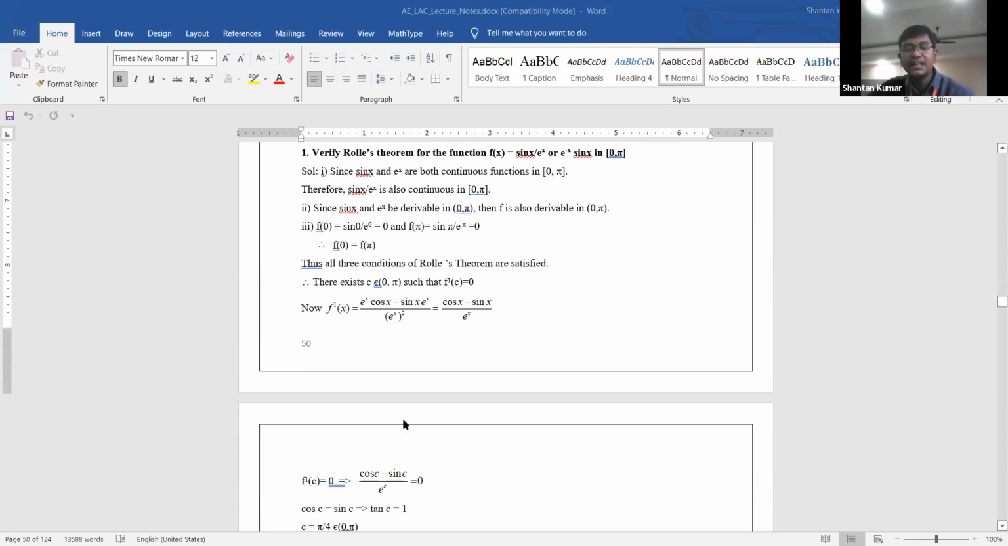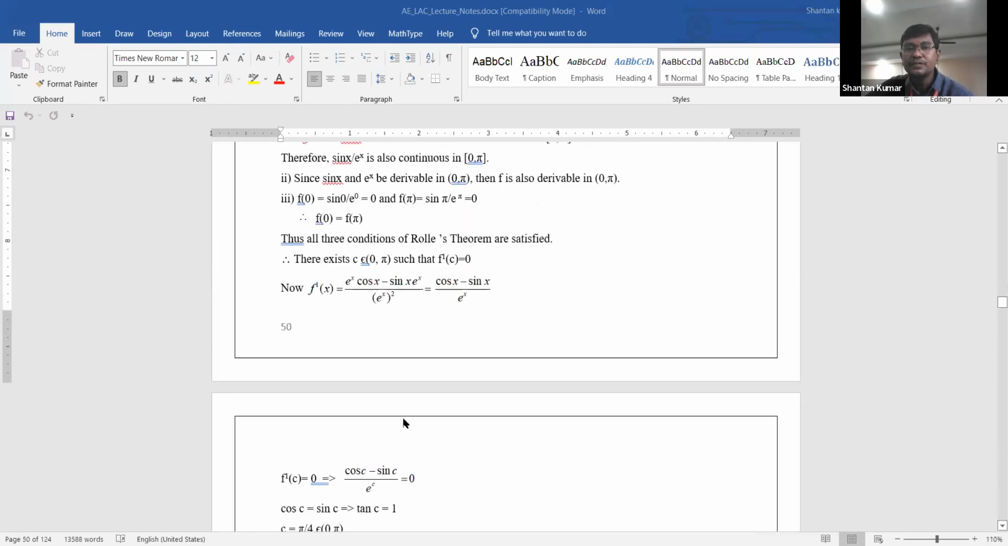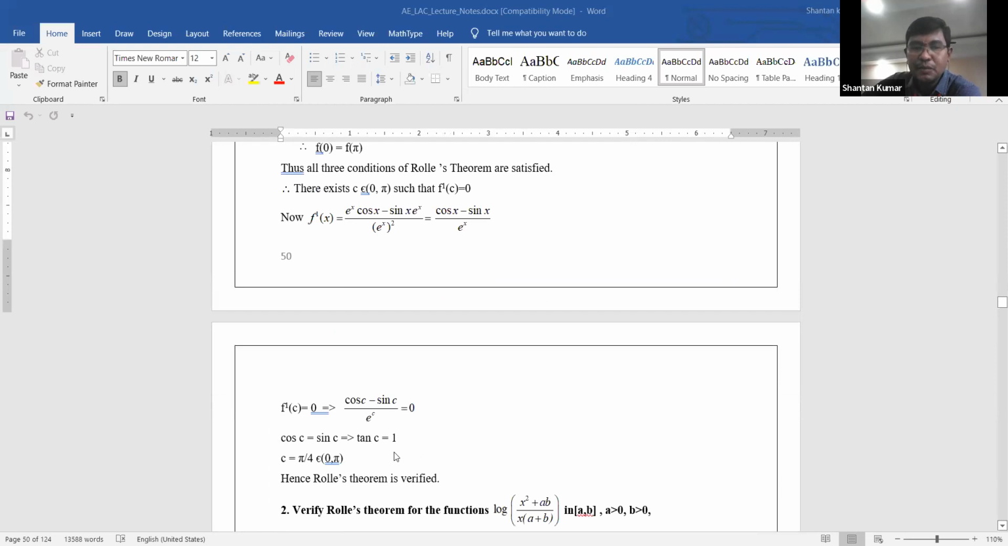Then after replacing, f dash of c, that is cos c minus sin c by e power c, is equal to 0. Then cross multiply: e power c, the denominator, goes to 0. Therefore cos c minus sin c is equal to 0. What is the meaning of this? Cos c is equal to sin c, which means you need to consider tan c is equal to 1.